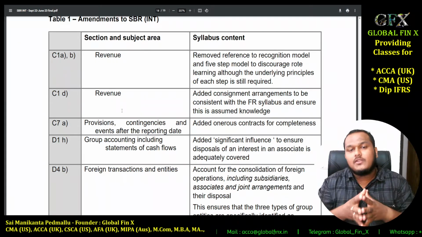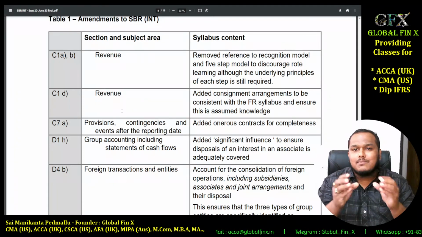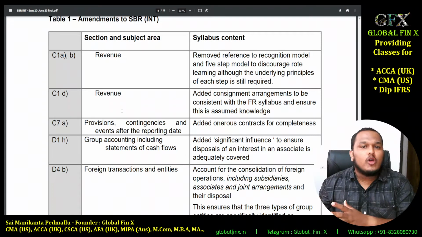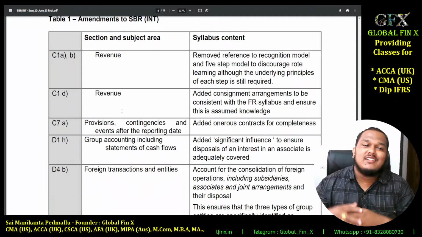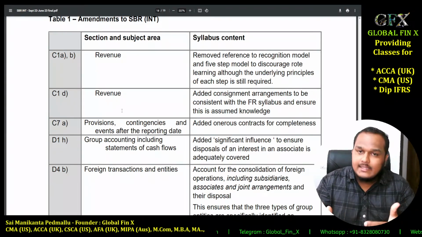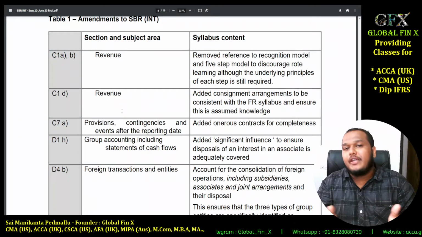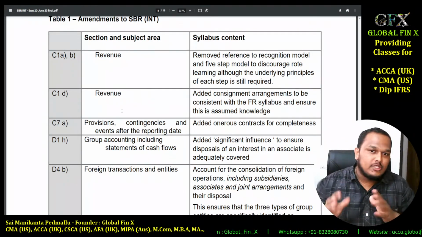Trust me, almost all of these minor changes or corrections which ACCA is making now, we have already incorporated in our SBR lectures long back, even before ACCA notified them. So my students who did SBR with me do not need to worry at all. Let's see each point by point.